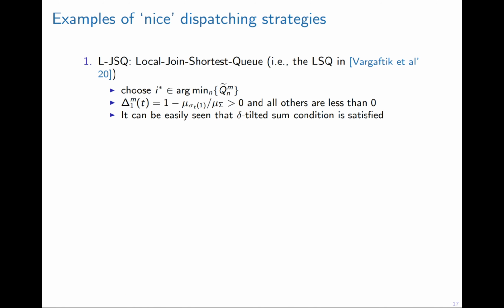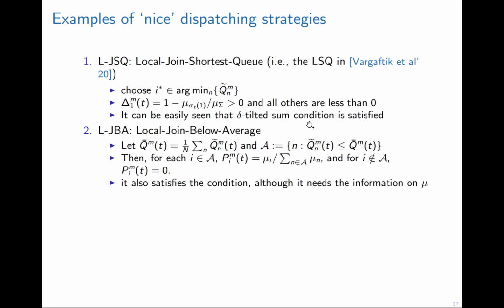Let's look at some examples of dispatching strategies. The first one is local join the shortest queue, so it will always join the server whose local estimate is the shortest. It can be easily checked that this strategy satisfies the delta tilted sum condition. Instead of always joining the shortest local estimate, maybe we can join any server whose local estimate is below the average. For this particular one, we actually require the dispatcher to have knowledge of the service rate, but it can be easily obtained via communication between the dispatchers and the servers.